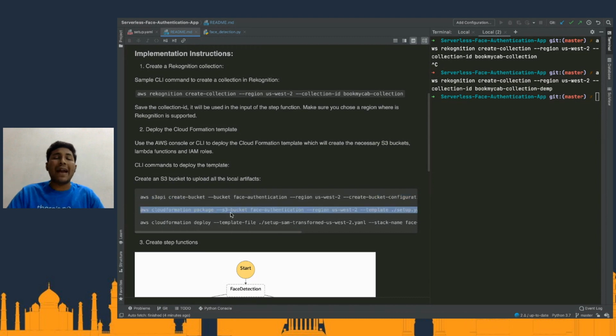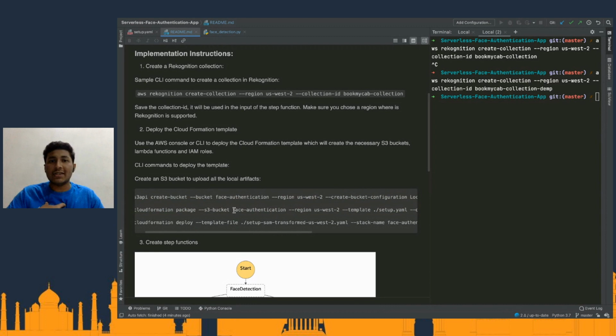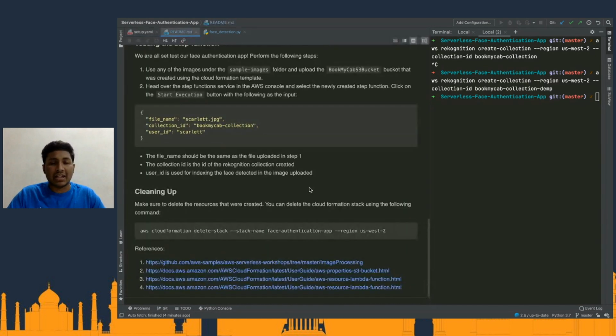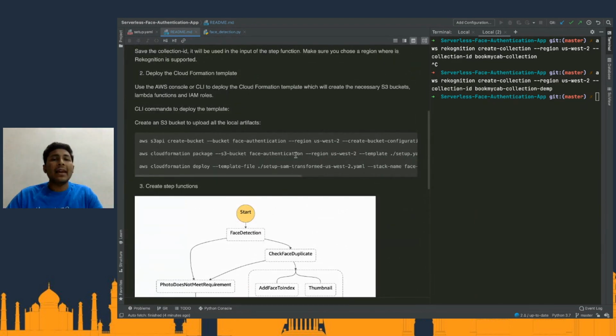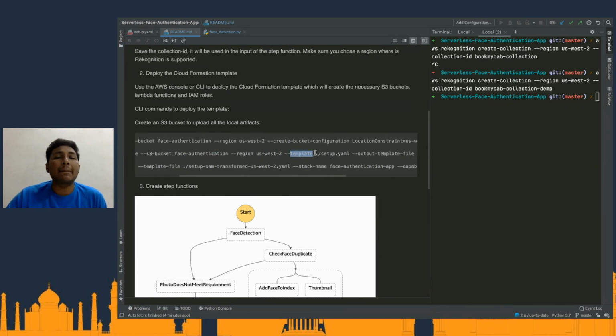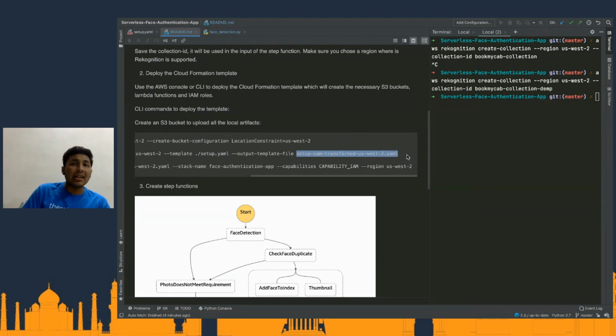And then we have the CloudFormation package command, which is going to package the Lambda functions that we have as a part of our application, that is, part of this setup.yaml file. And then it is going to upload into this particular bucket, this particular region. And what is the template? The template is the setup.yaml file, and the output template file is this one. This output template file is the one that we are going to utilize to create the CloudFormation stack.